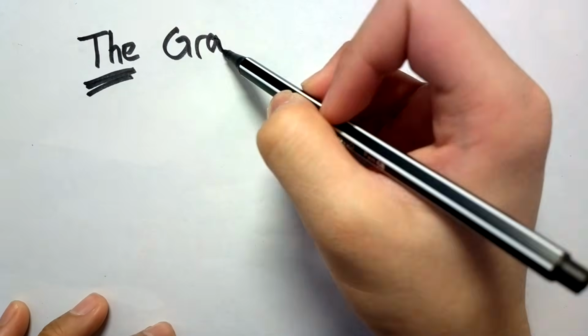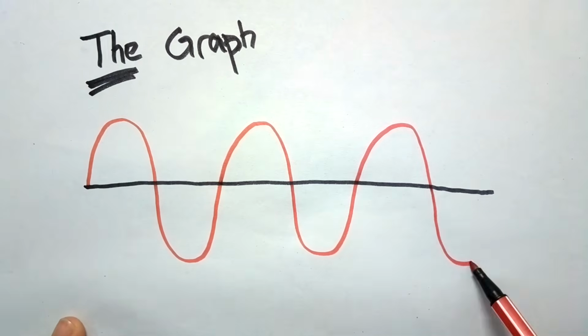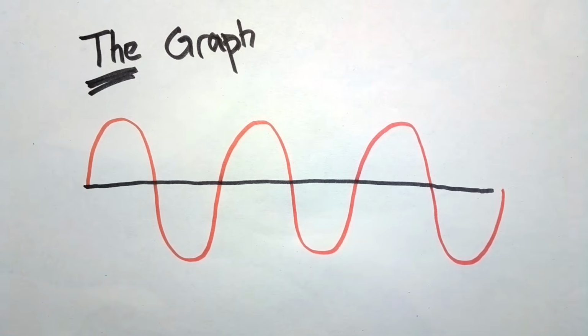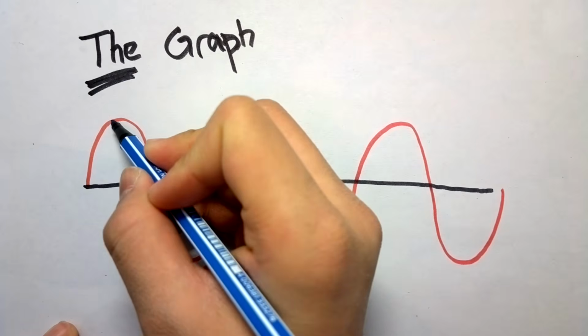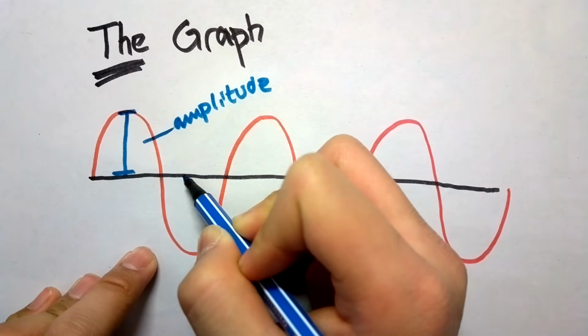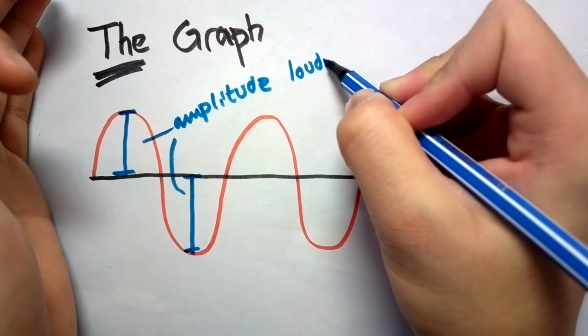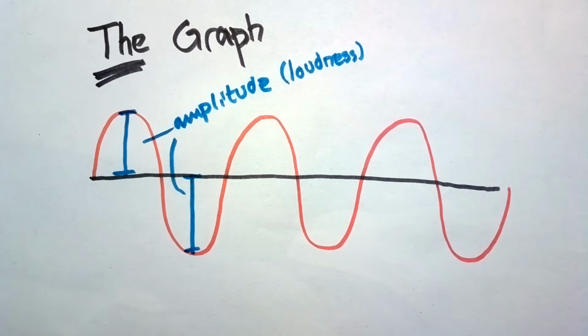Well, we use this type of graph, which you are probably all familiar with from physics class. What does this graph mean? Well, there are three words that might help you with that question: amplitude, wavelength, and frequency. The amplitude of a wave is basically how much the medium is being vibrated, or the strength of the wave. This determines the loudness of the wave in sound. The amplitude is the distance between the middle line and the top or bottom of the wave.